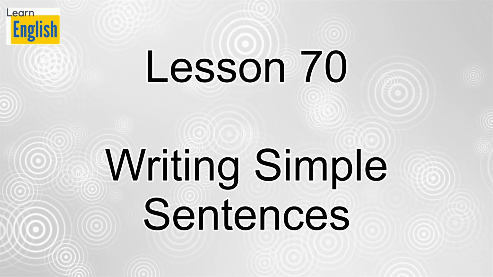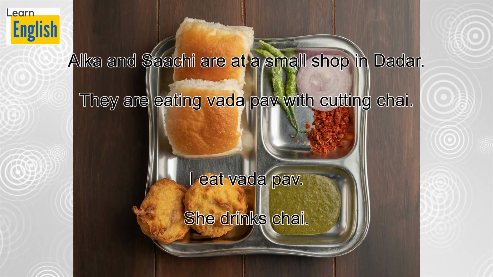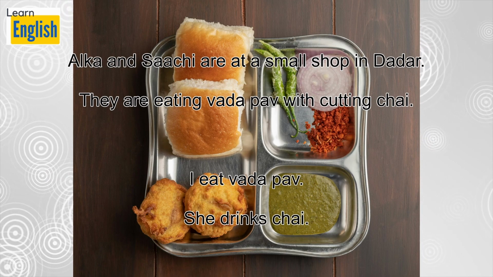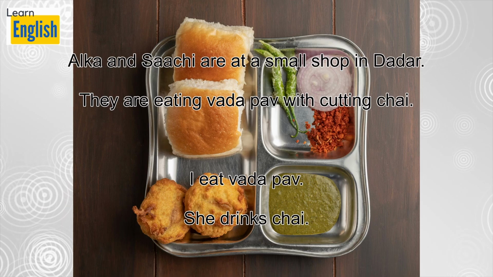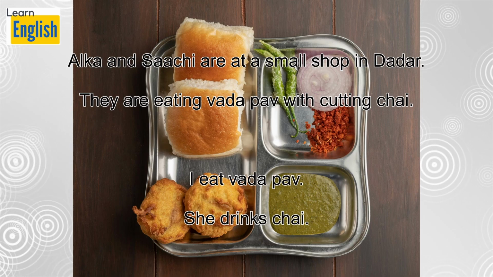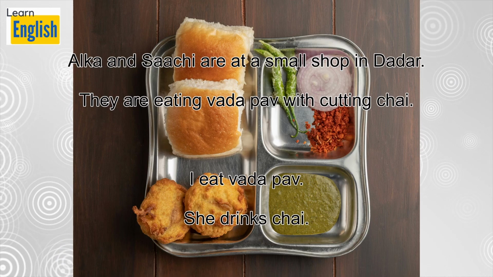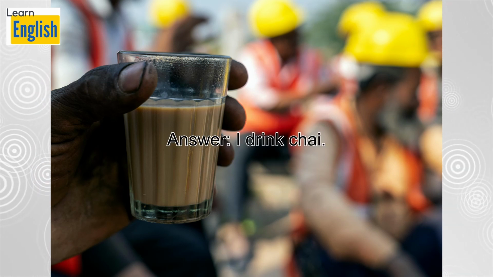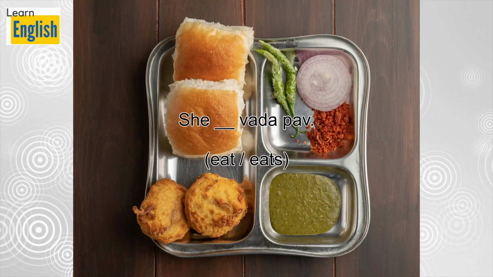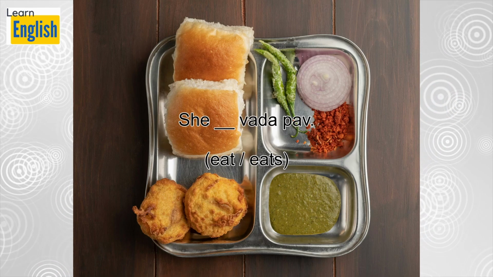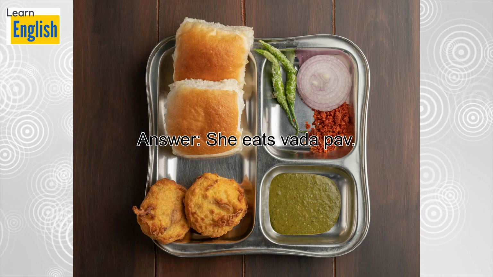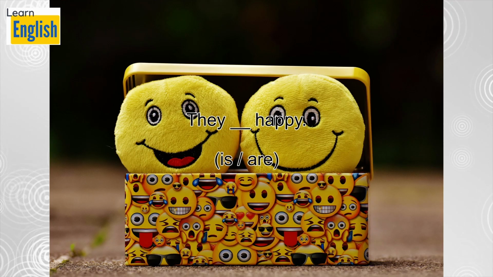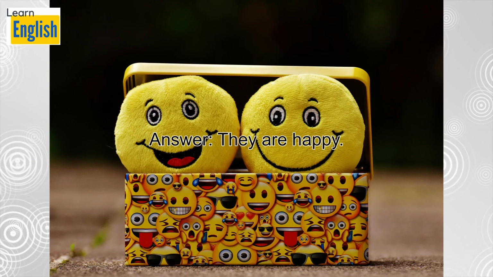Lesson 70, Writing Simple Sentences. Alka and Sachi are at a small shop in Dadar. They are eating vada pav with cutting chai. I eat vada pav. She drinks chai. I drink chai. She eats vada pav. They are happy.